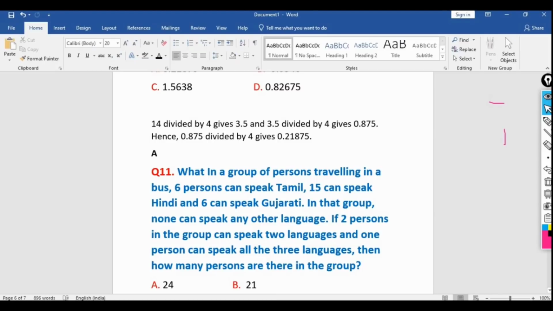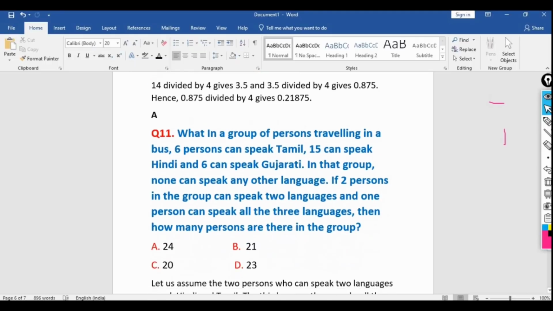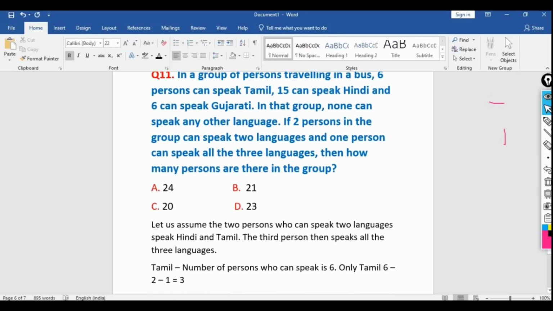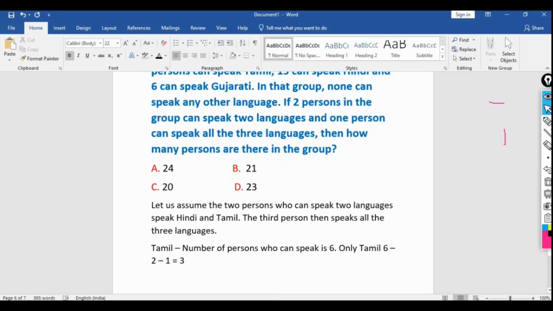What is the group? In a group of persons traveling in a bus, 6 persons can speak Tamil, 15 people can speak Hindi, and 6 people can speak Gujarati. In that group, no one can speak any of the other languages. If 2 persons in the group can speak 2 languages and 1 person can speak all the 3 languages, then how many people are there in that group?